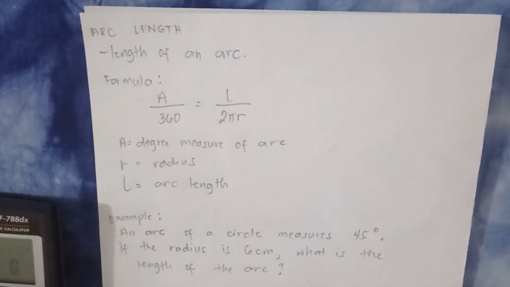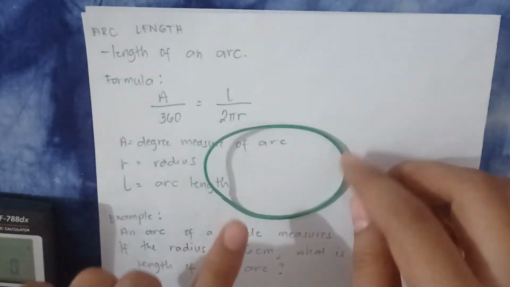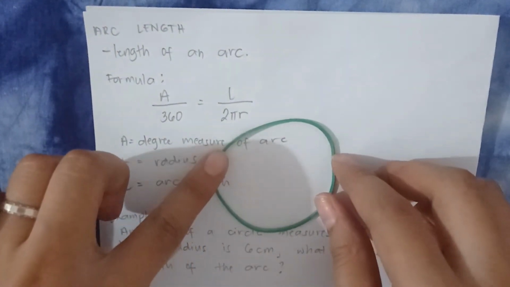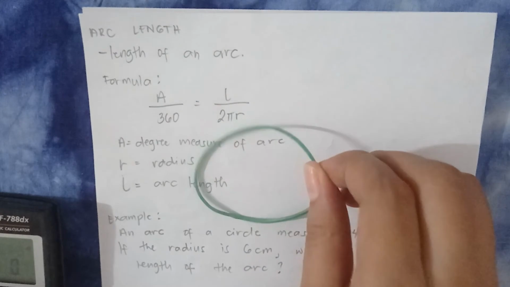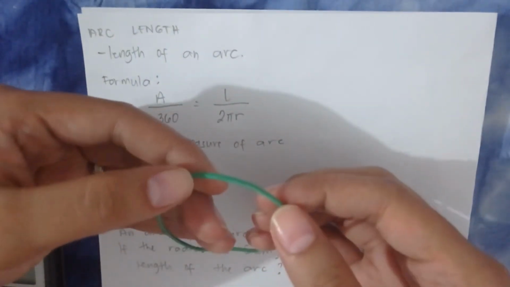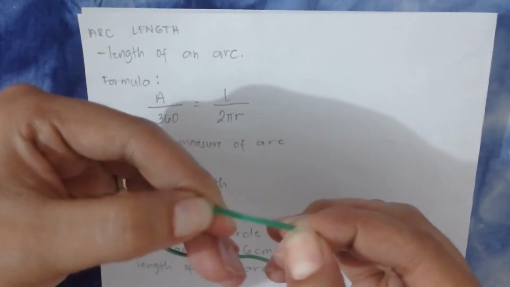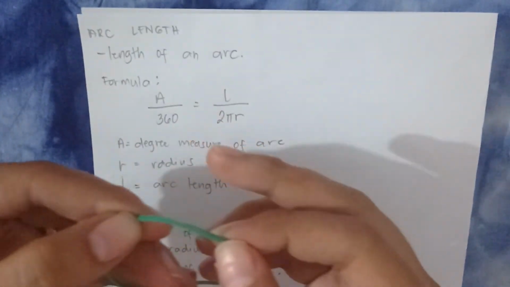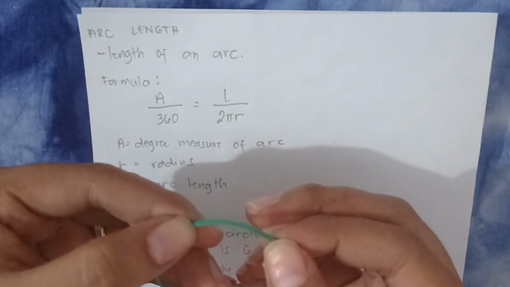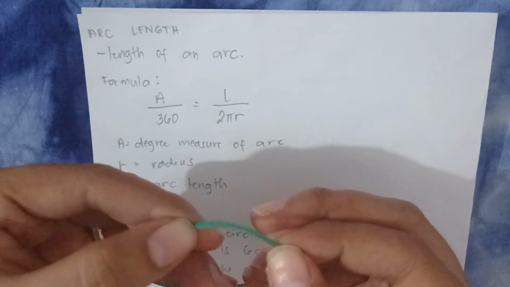Now, let's proceed with the last part, which is about the arc length. Sabi dito, ang arc length is the length of an arc. For example, ito, this is the circle. For example, di ba yung goma is a circle? Tapos, gusto mong malaman, halimbawa, itong arc na to, yung arc length niya. Ano po ba yung sinasabing arc length, ma'am? Ibig sabihin, yung mismong haba niya kapag in-straight mo siya.